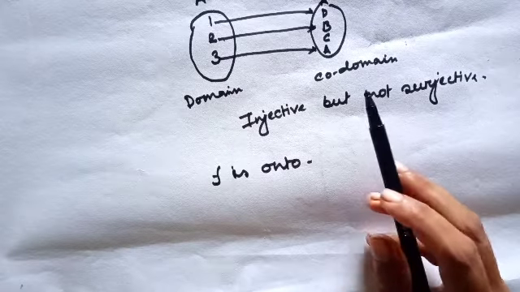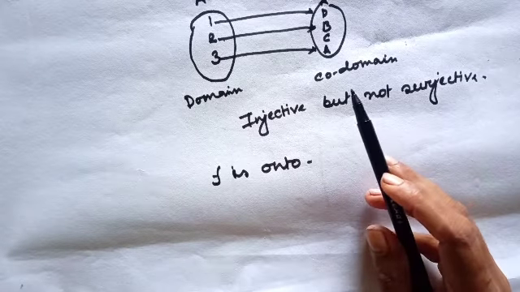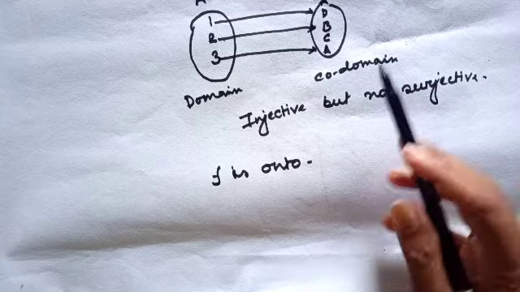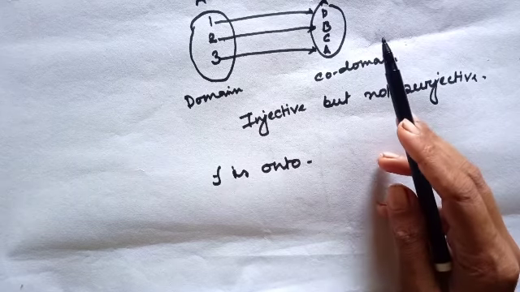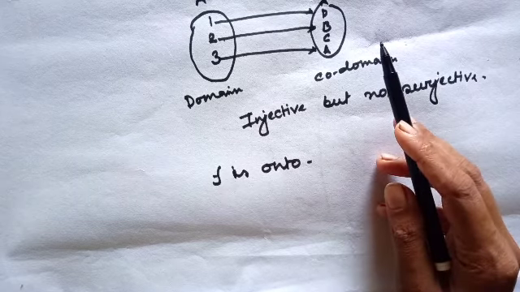When f is onto, then no element of the codomain set is left out. You know it.